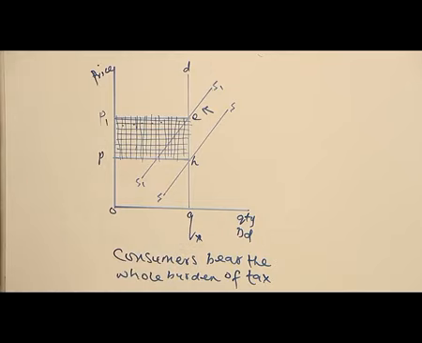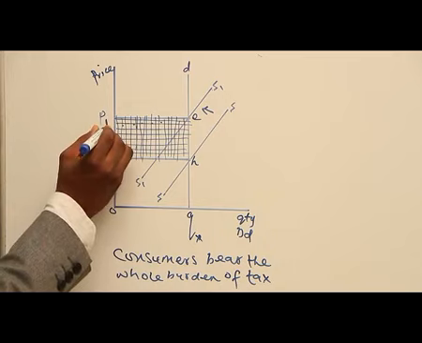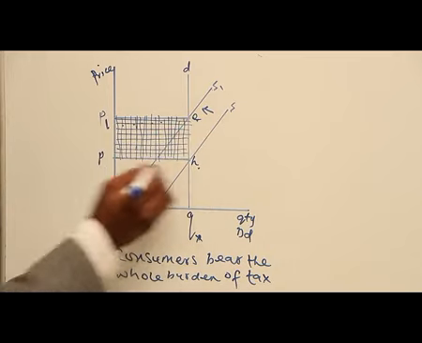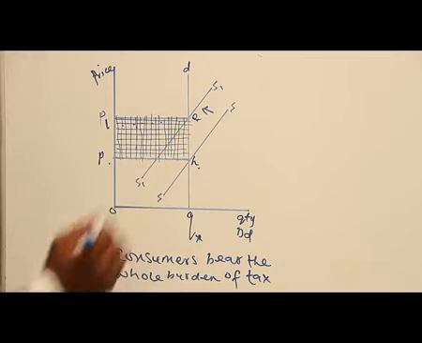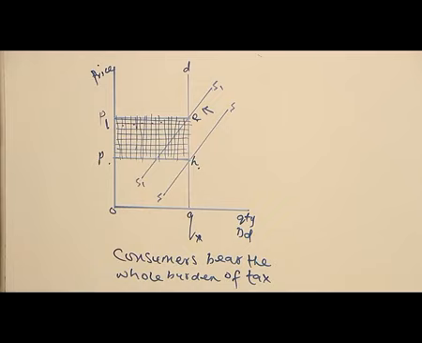When we are talking about indirect tax under perfectly inelastic demand, consumers are the ones that bear the whole burden of the tax. And what is going to be the amount? It's going to be P1 E H P. So the shaded portion here refers to the tax that the consumer will bear as a result of the perfectly inelastic demand of the commodity.